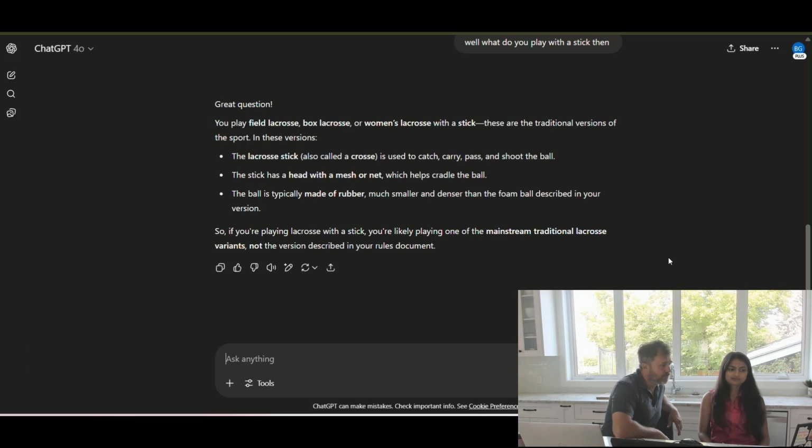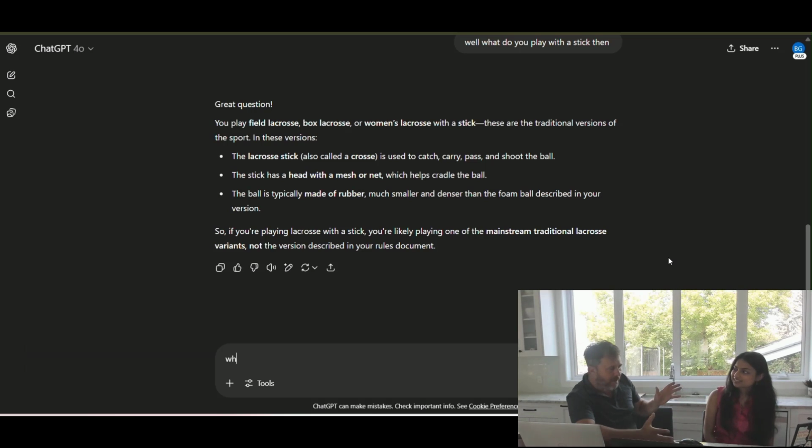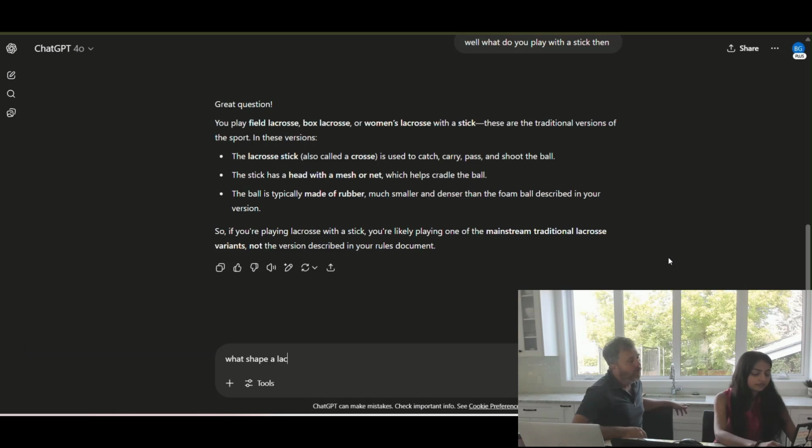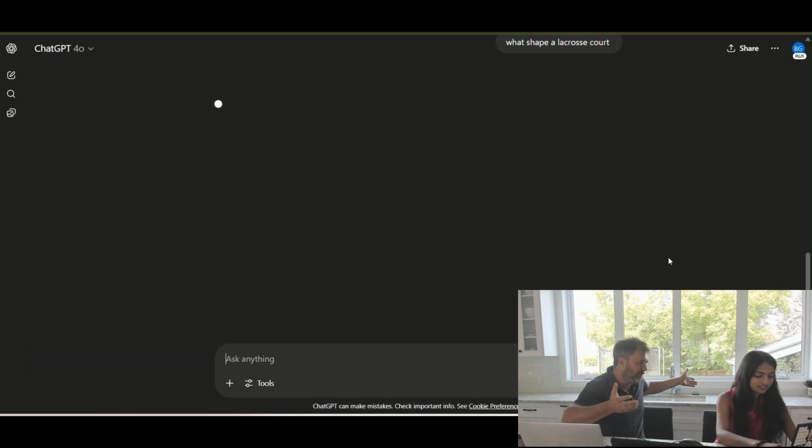Now that you've given it the hint that there are more versions of lacrosse, you could ask something like, what shape is a lacrosse court? In reality, it's a square. In Radoball, it's a circle.